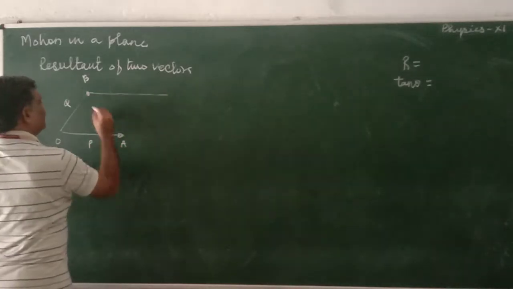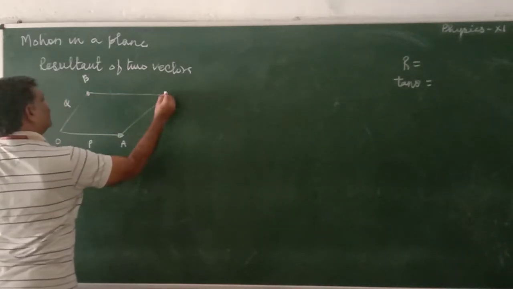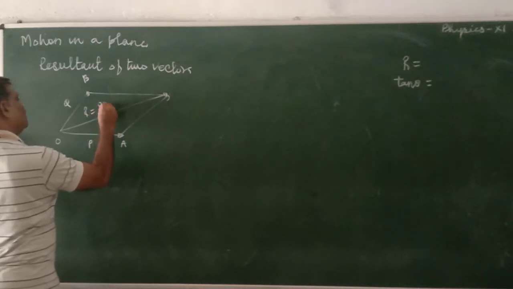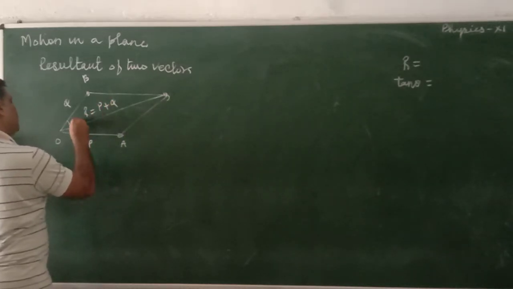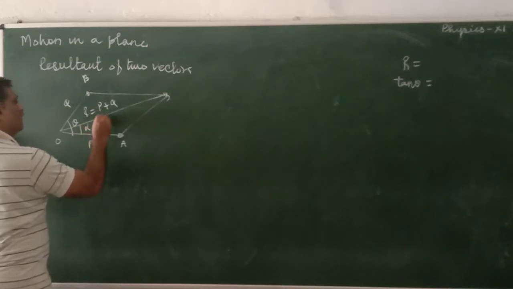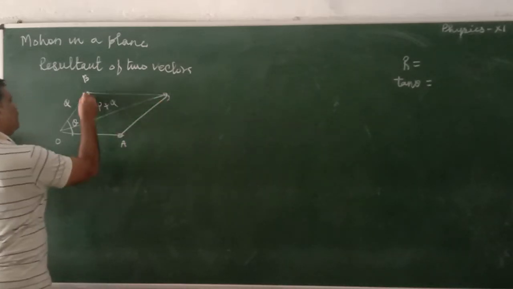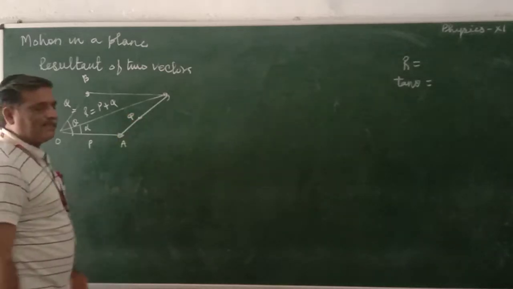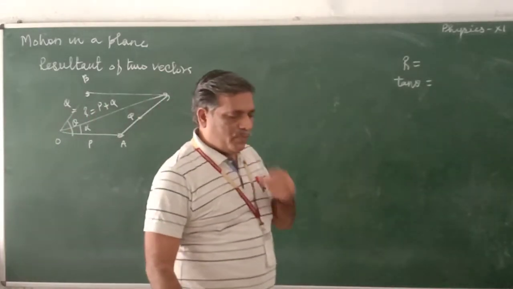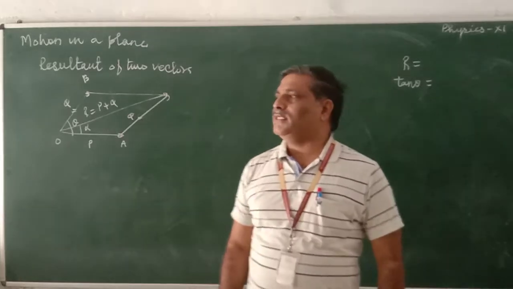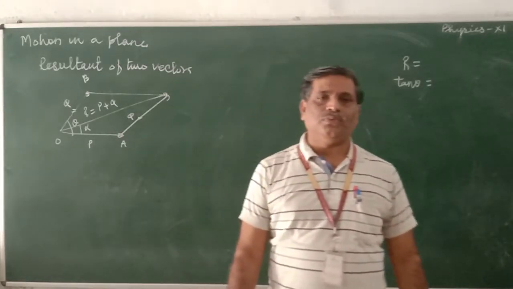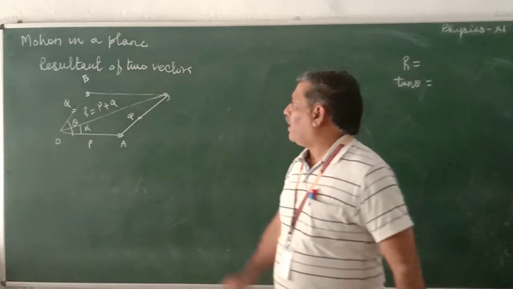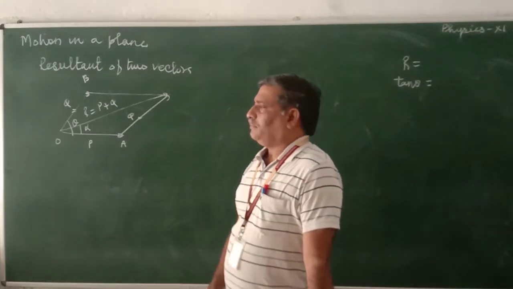I complete the parallelogram. This becomes R, which is equal to P plus Q. It is theta, this is alpha. If you see this vector and this vector, it is the same, so I write it as Q. So we are trying to find the resultant of P and Q, R equal to P plus Q, by using this parallelogram.